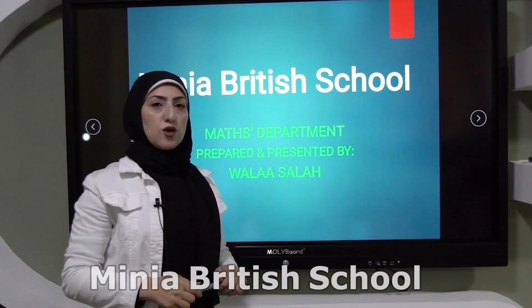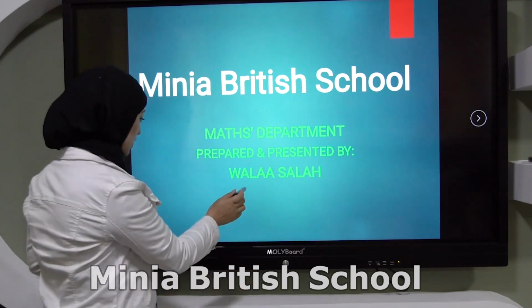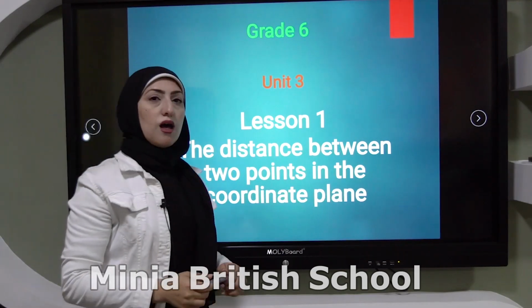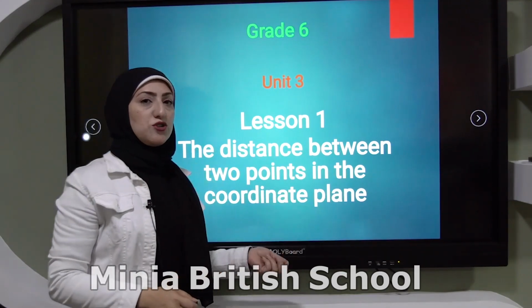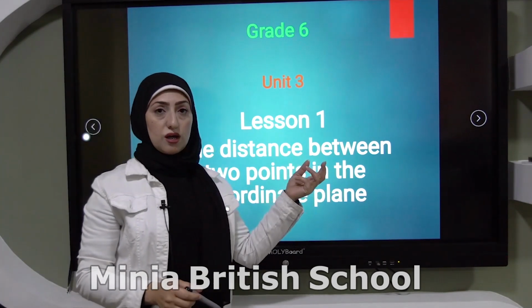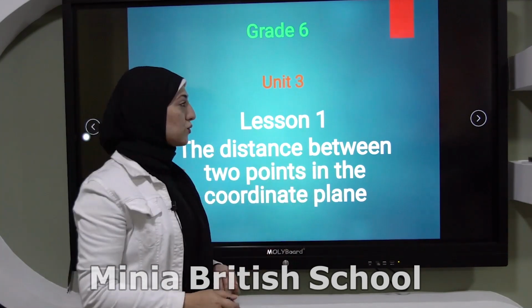Hello grade 6. Today we will take lesson 1 in unit 3, which is how to measure the distance between two numbers in the coordinate plane, or 2 points in the coordinate plane.